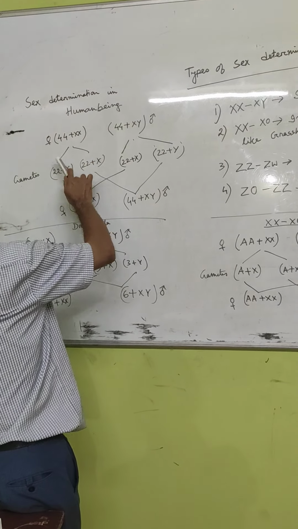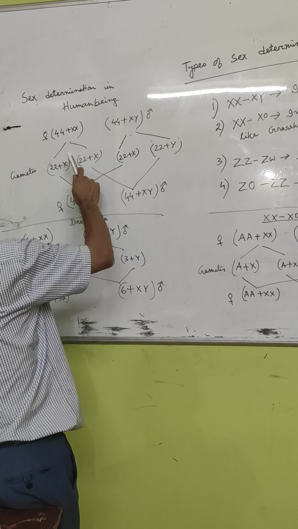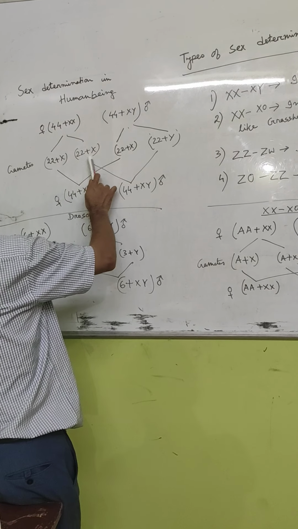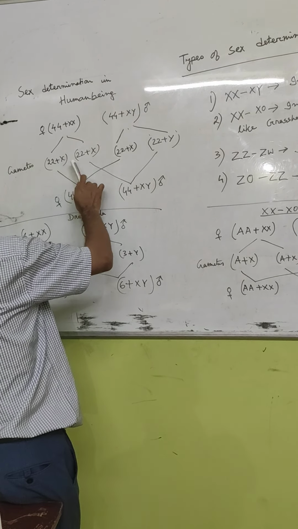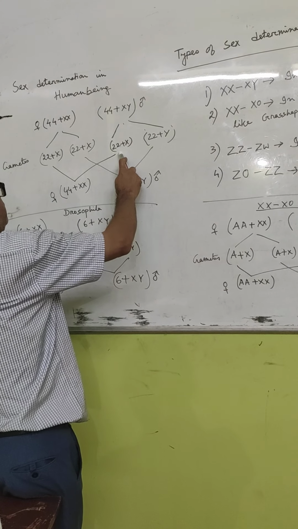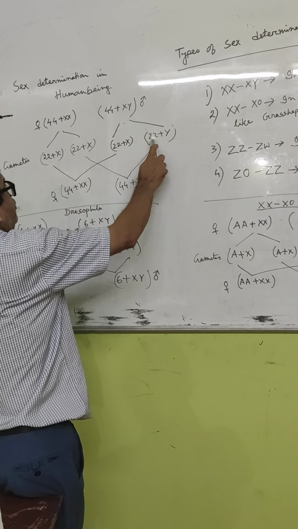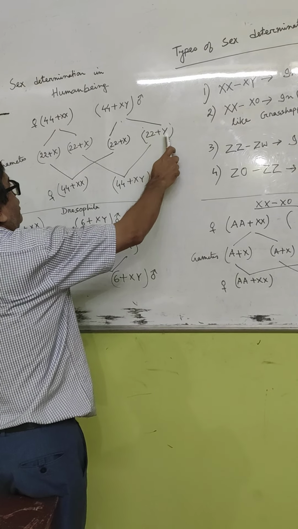So in human beings, only one type of gamete will be formed in female, 22 plus X. Then the male will produce two types, 22 plus X and 22 plus Y. 22 plus X looks alike that of the egg, that is why it is called gynosperm, and 22 plus Y is called androsperm.